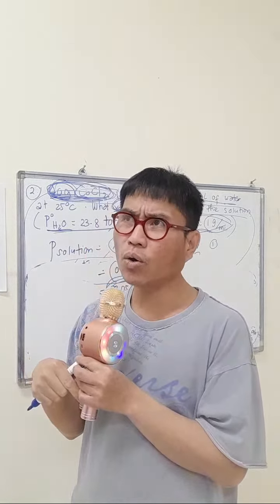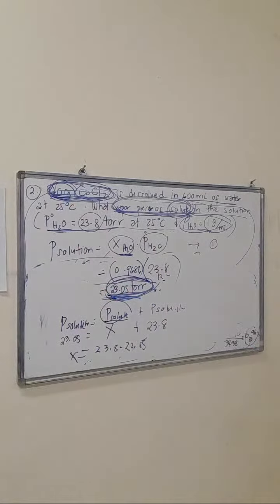X plus 23.05 is equal to 23.8, so X will become 23.8 minus 23.05. Isn't it? It's math too, guys. Okay.